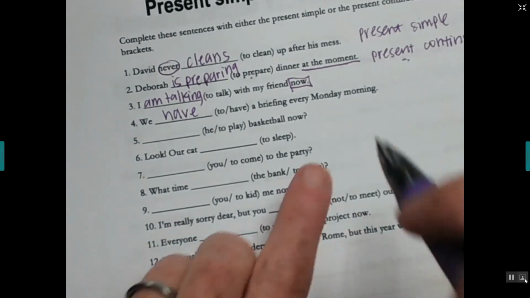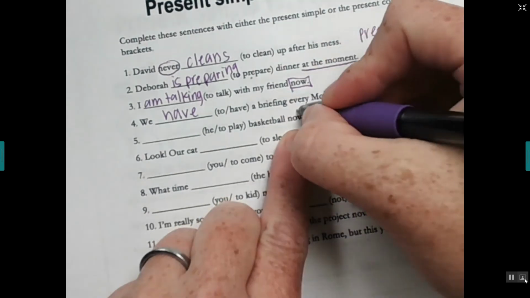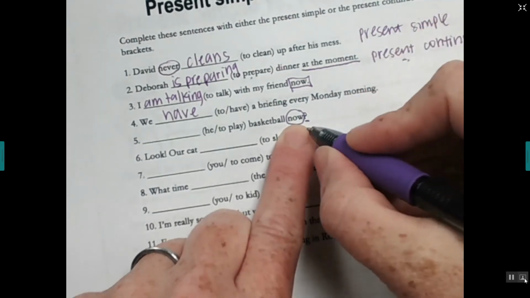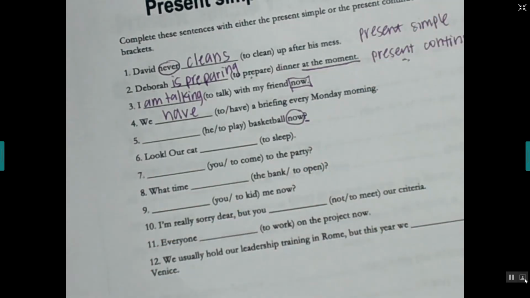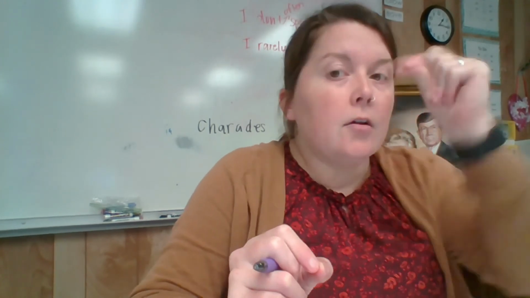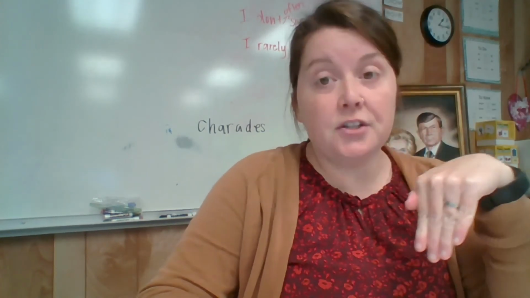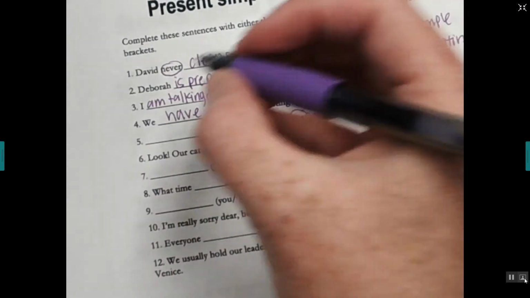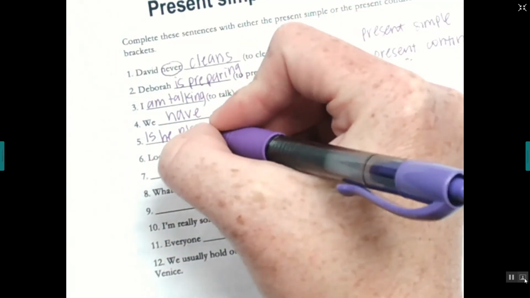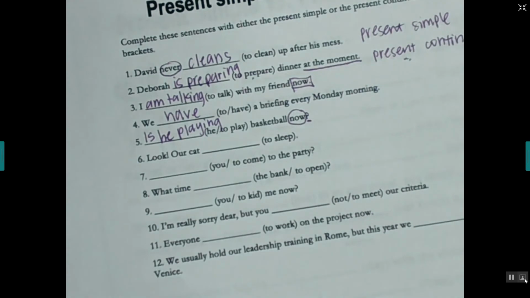All right, so look at this one. Okay, it's a question. So it's a question and it has the word now. So if it's a question and we're using the word now, what do we need? Present simple, present continuous for now. Present continuous, right? So then you have to think, okay, present continuous questions. You can go back to your notes if you need to look. So the present continuous question here is going to be, is he playing? With the ing, okay? Is he playing basketball now?